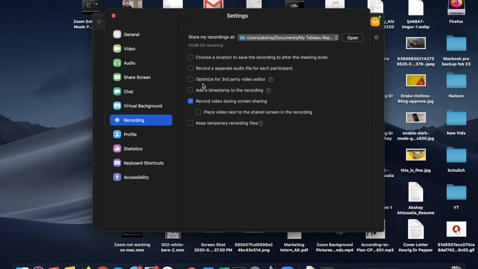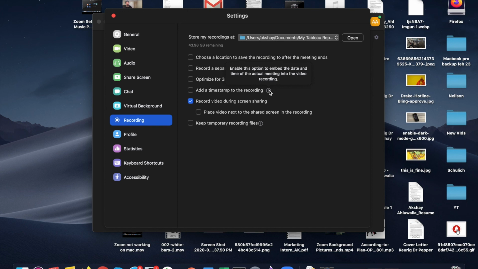The next option helps you optimize for a third-party video editor. It does that by generating the local recording video with the standard file format that is compatible with the third-party video editors. This may increase the size, but then it helps you if you want to edit the recordings afterwards.